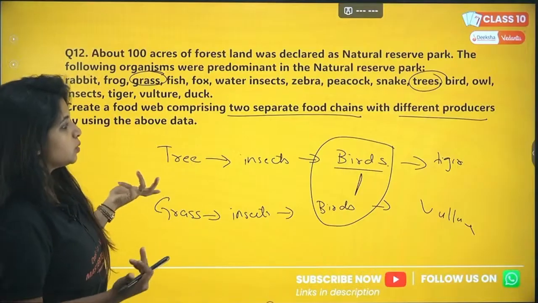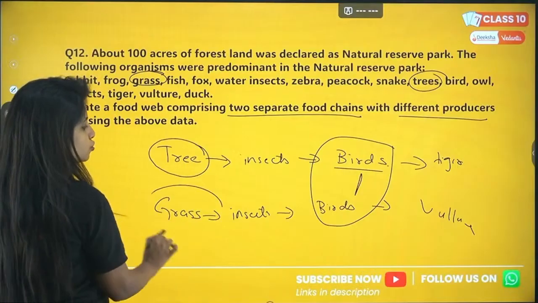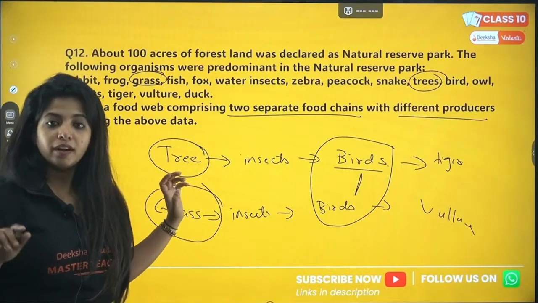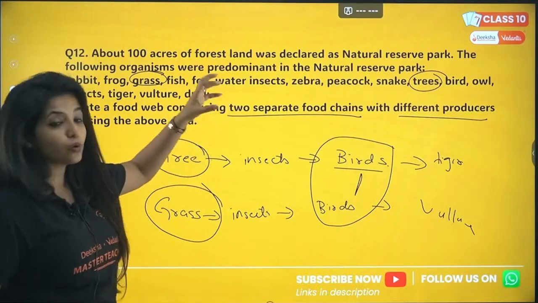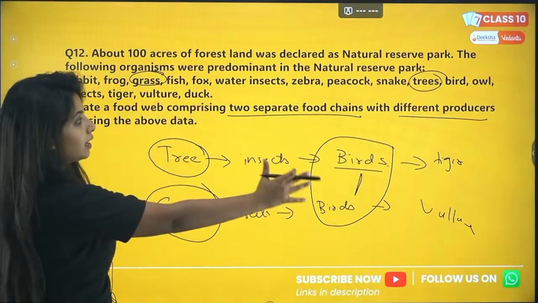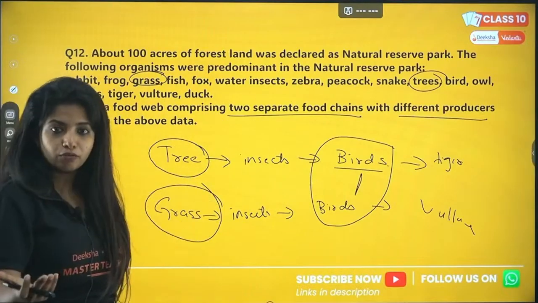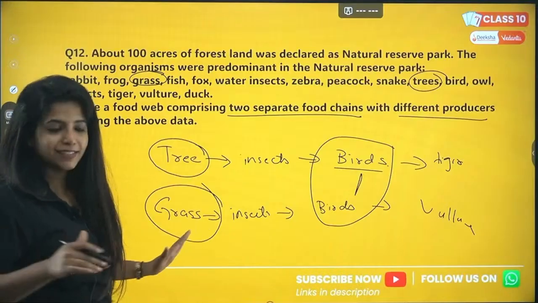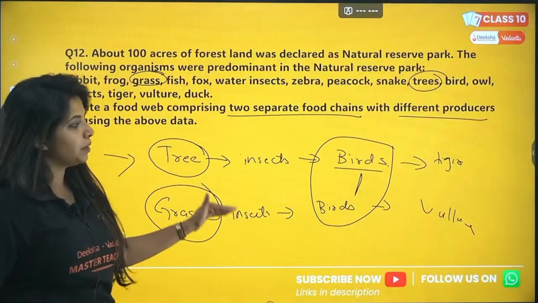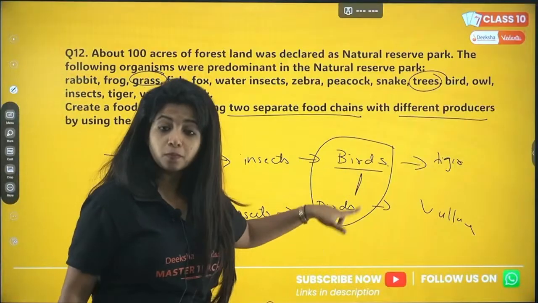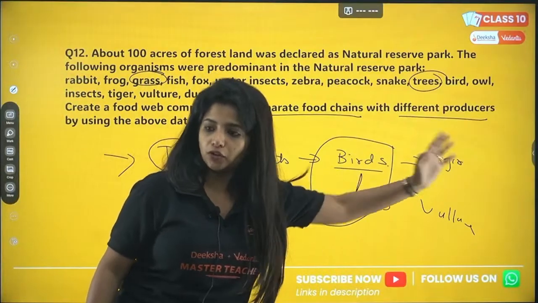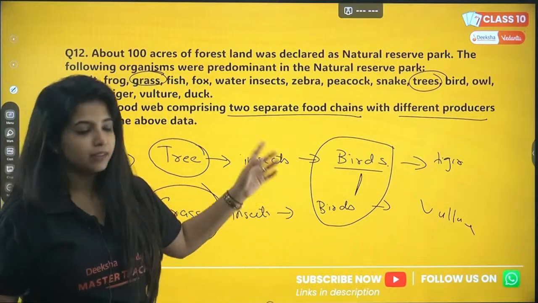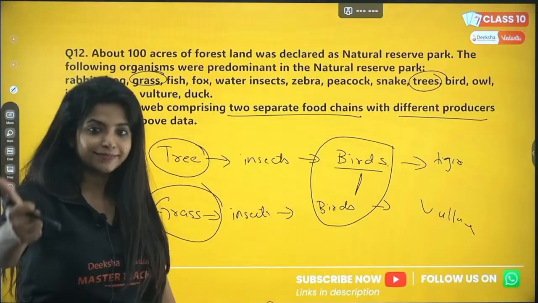Nothing else is being mentioned here. You just have to make the producers different. Obviously you can think better; I am in front of this and it will look different for you. So this is something you can do. Similarly, you have to make 2 food chains and attach them at a common point, and then you can add other organisms. So this is a food web along with 2 food chains.